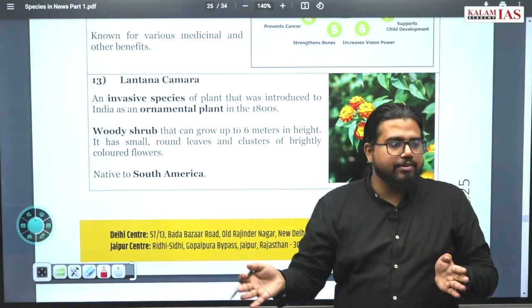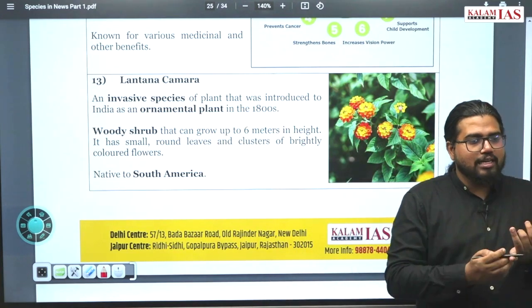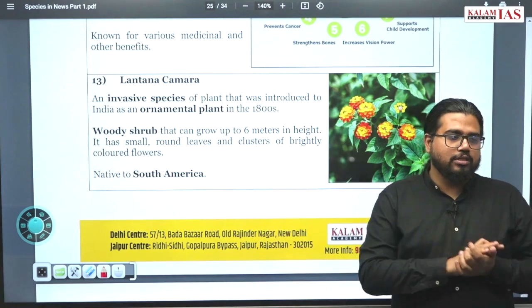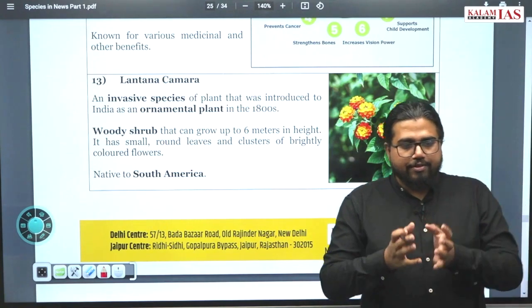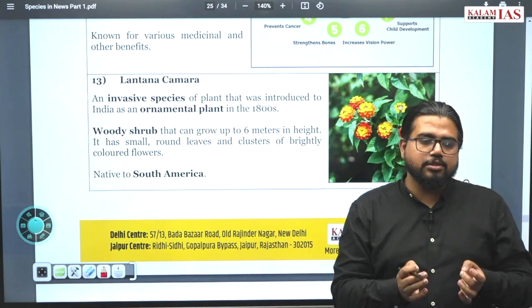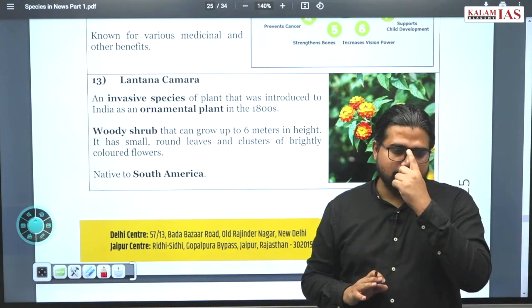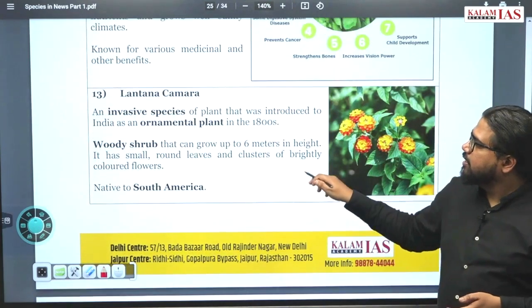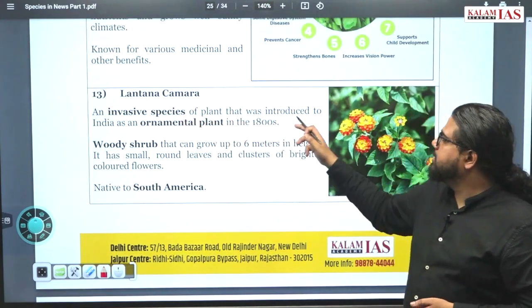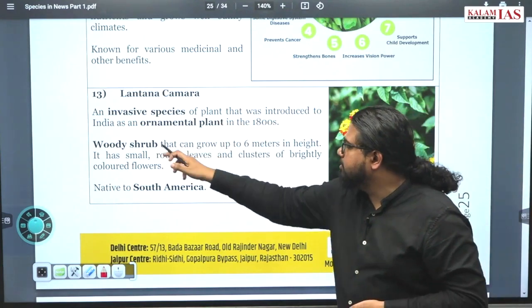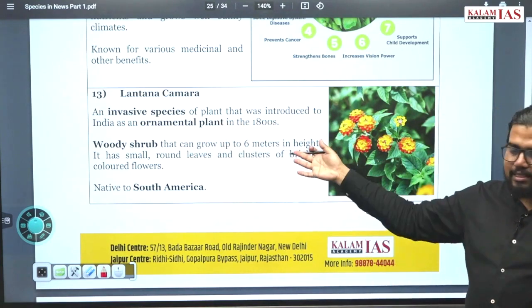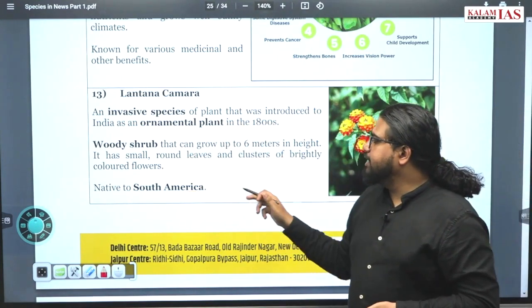A species becomes invasive when its growth rate is much higher than the natural growth rate of other species in the ecosystem. When this higher growth rate disturbs the balance of the domestic ecosystem, then we call that species an invasive species. Now this Lantana camara, it's a species of plant introduced here as an ornamental plant. It's a woody shrub, small height, it can grow up to 6 meters, native to South America.